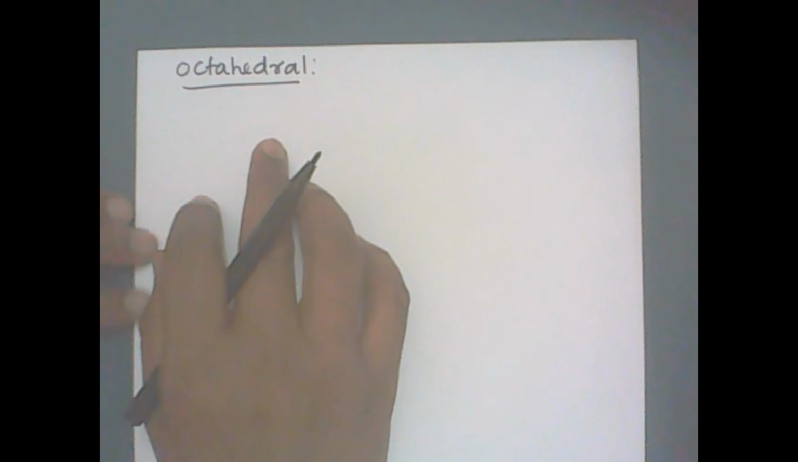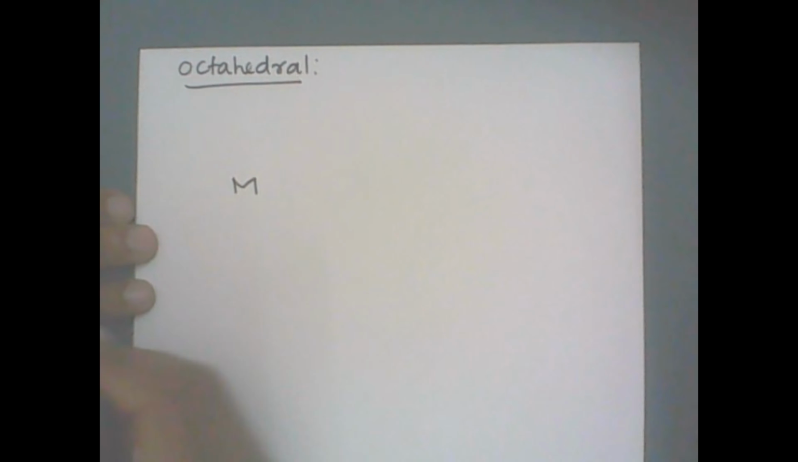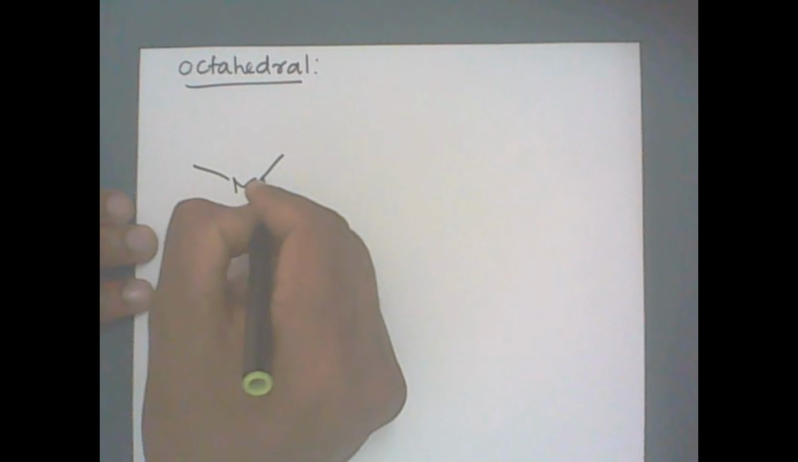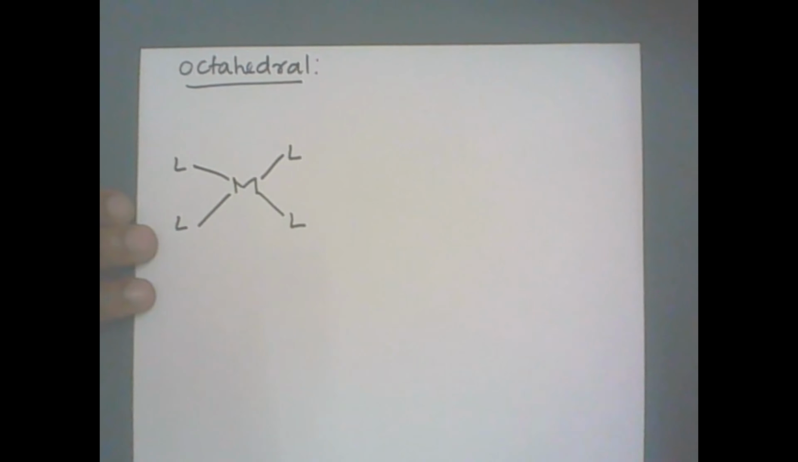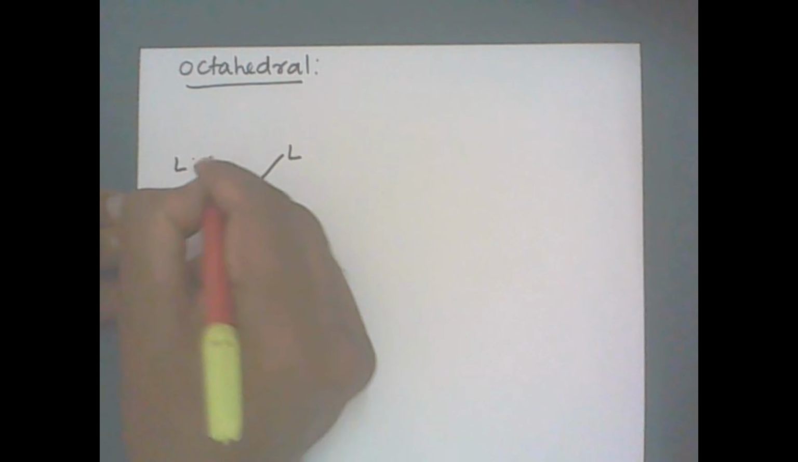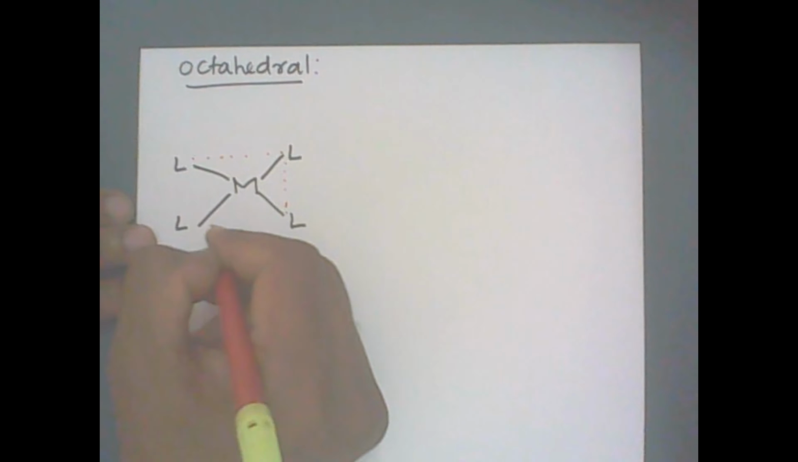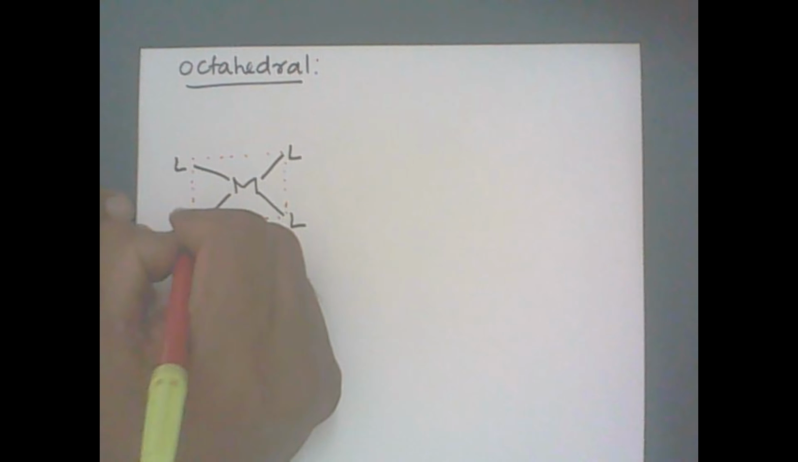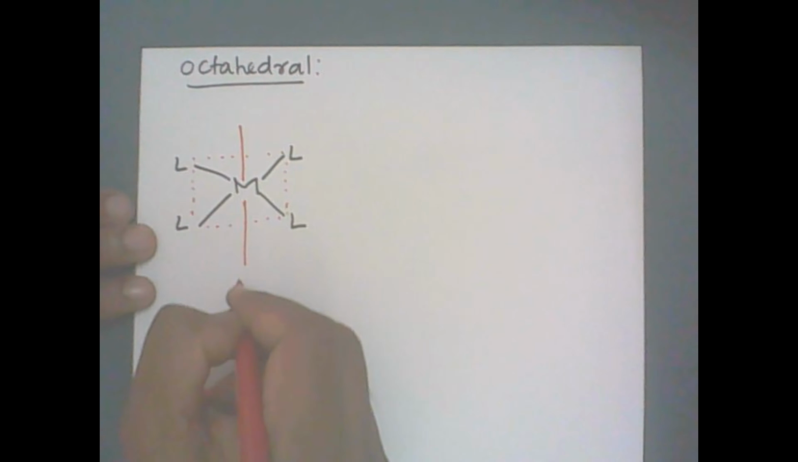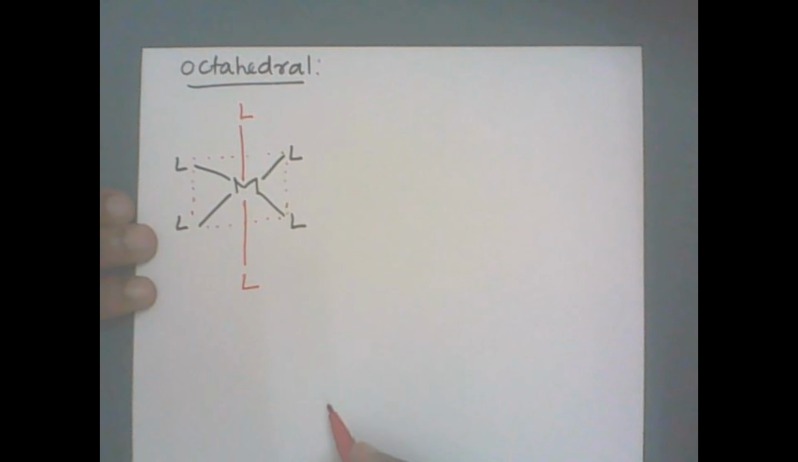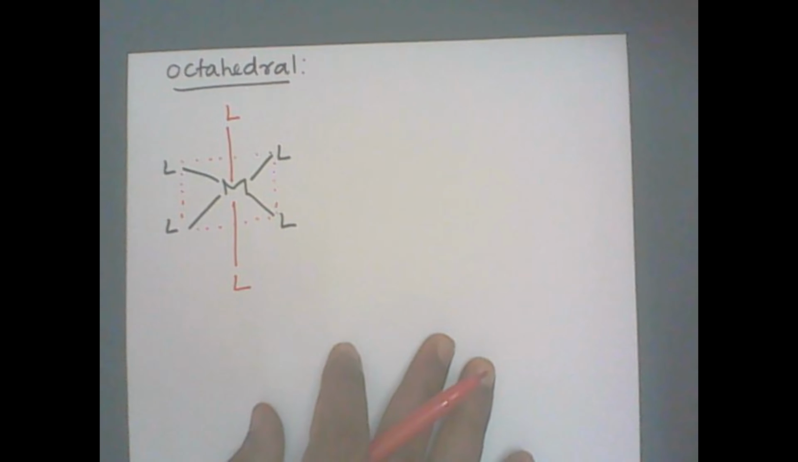Next one is the octahedral. There is one central metal atom. Then there are four ligands in the same plane, forming the square planar shape. One ligand is above the plane, and the other one is below the plane. Altogether, six ligands are there. Tetrahedral, square planar, four ligands. Octahedral, altogether six ligands.